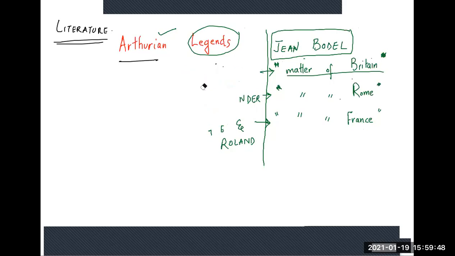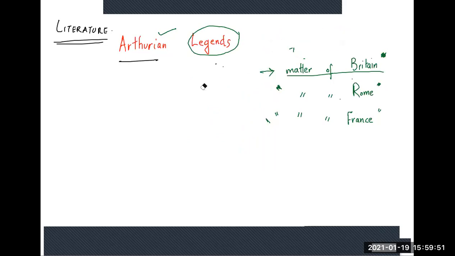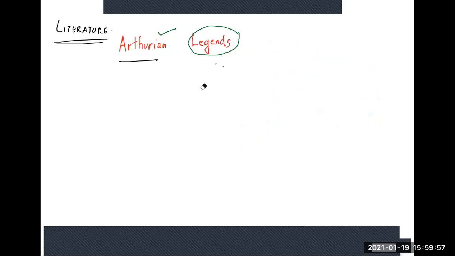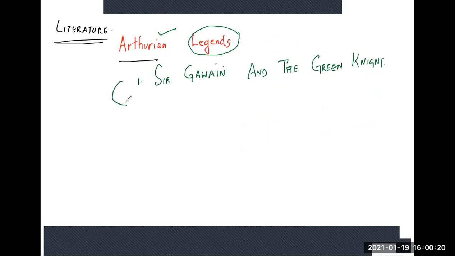Now back to Arthur. The first tale we'll do from this Middle English literature, though this is not important, I'll just give you the name of this tradition. The first one, this text is called Sir Gawain and the Green Knight. If you are interested, you can go through the story on YouTube, watch any movie on Sir Gawain and the Green Knight, and try to find out how King Arthur figures in this story, and what Arthur's round table is.